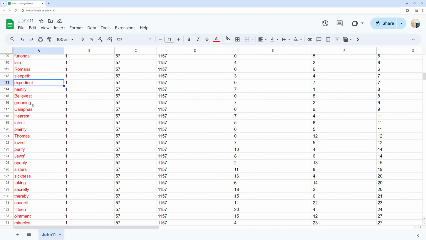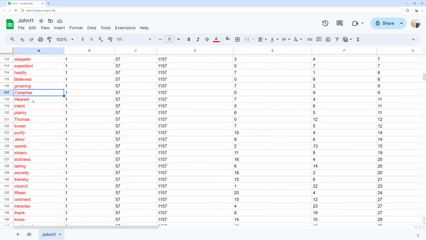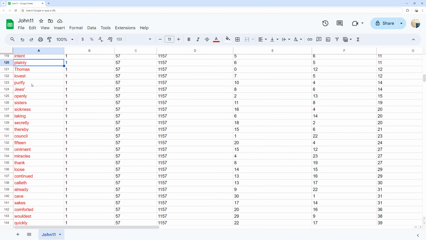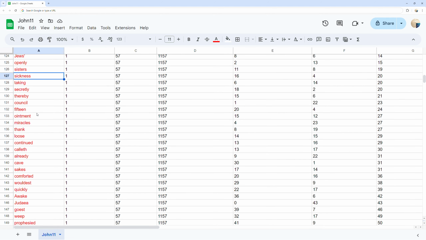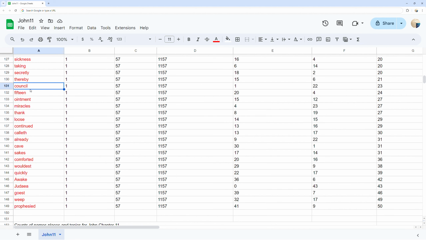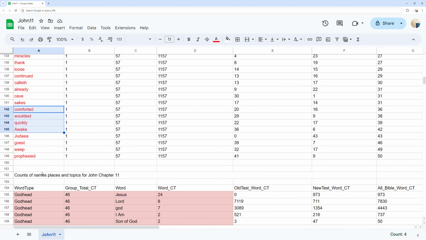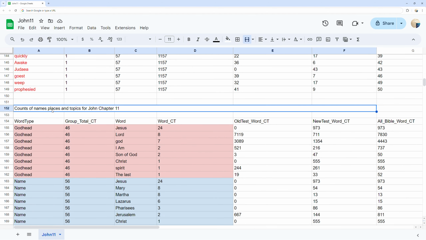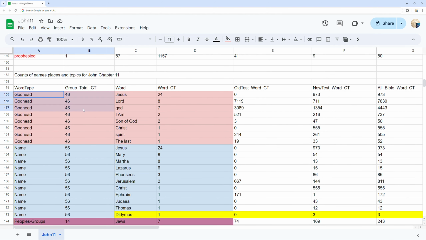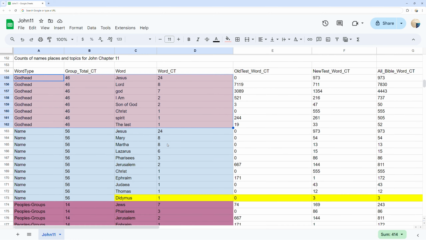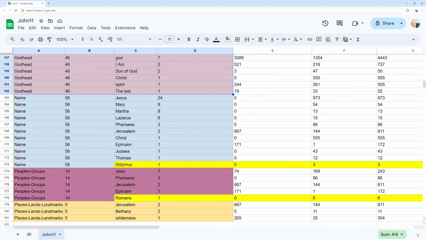Counts of names, places, and topics. You can see different topics, names, and places, as well as their word counts in John chapter 11. You can see 3 places listed at the bottom in orange as places, lands, and landmarks.